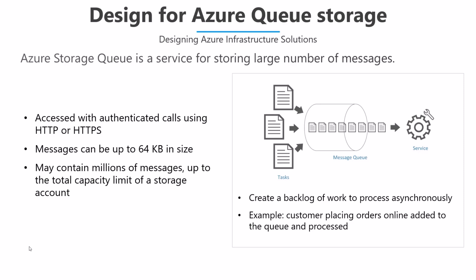Inside the queue, messages are mostly stored with FIFO processing, first in, first out. But if you go for asynchronous processing, we can also pick multiple messages simultaneously. The best example of this kind of messaging is customers placing orders online. The messages of the orders are added into the queue, and then they are processed later on, maybe by some kind of background job task.